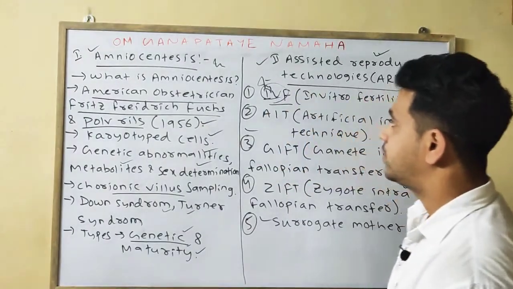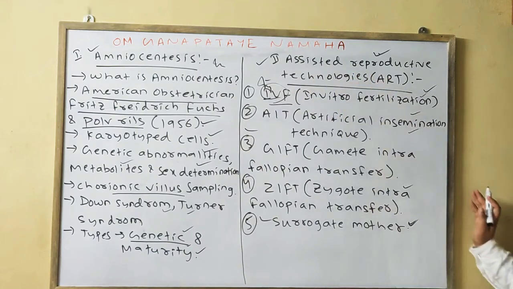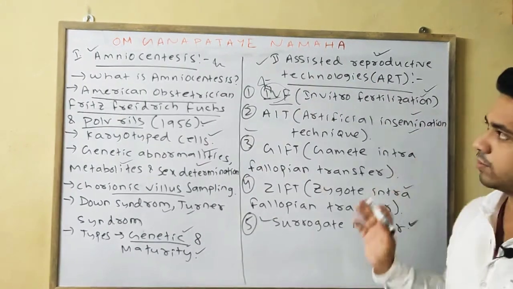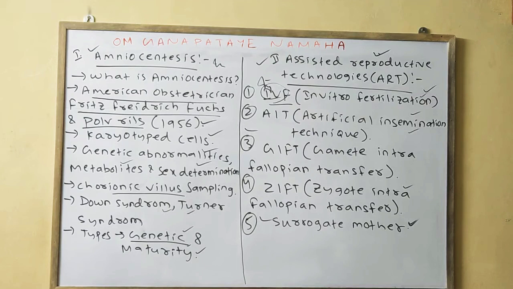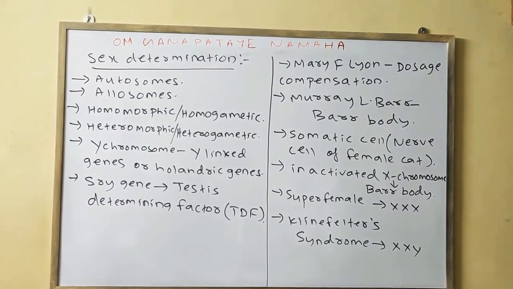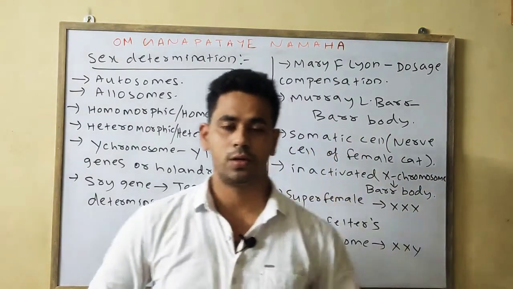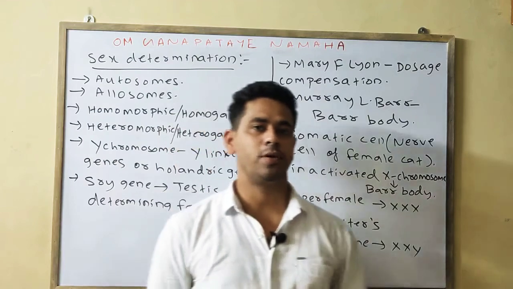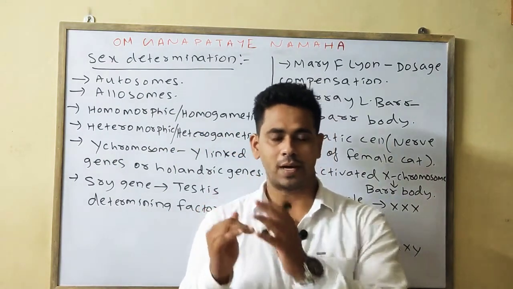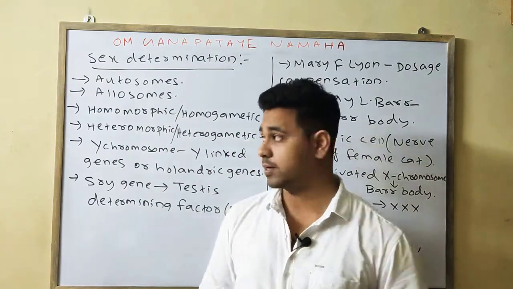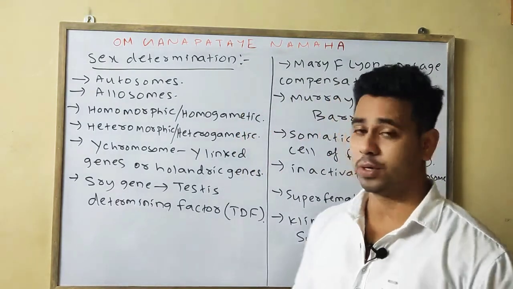So we have discussed amniocentesis and assisted reproductive technology. Please note down. So far we discussed the short questions, the 3.5 marks short notes of reproductive health, in detail.